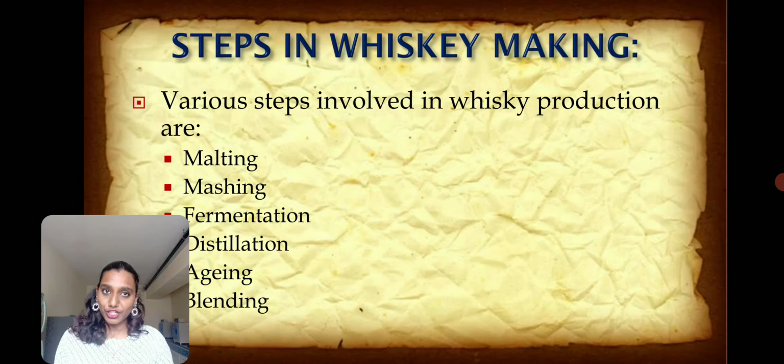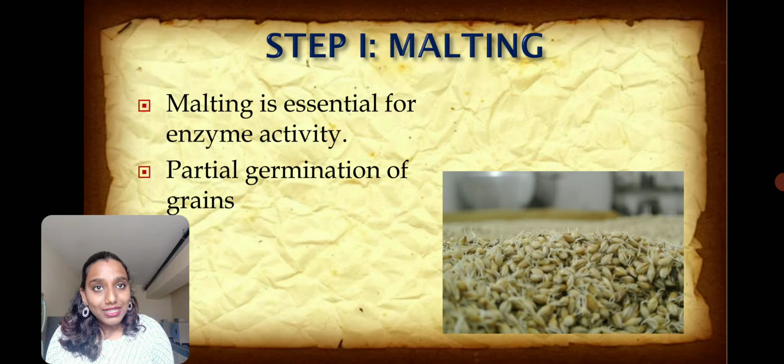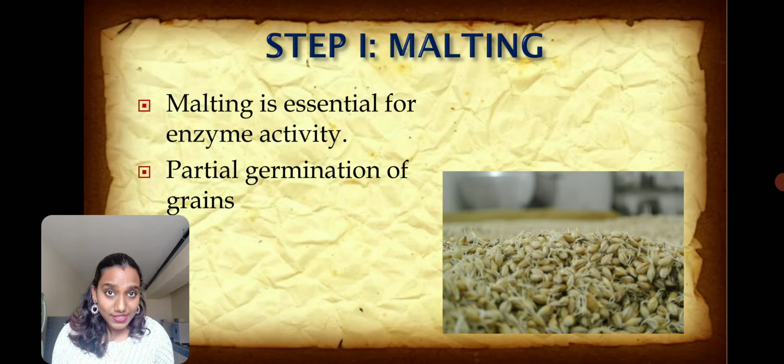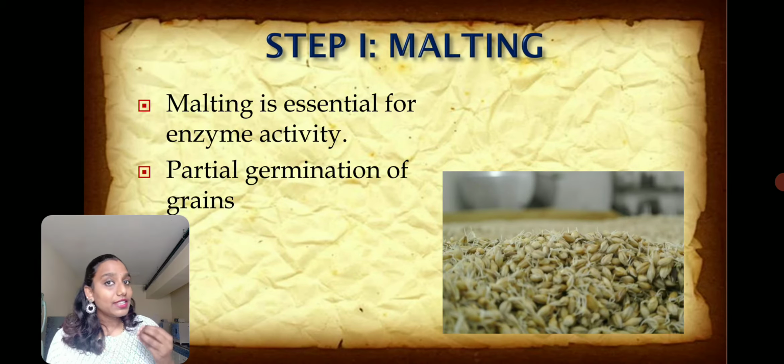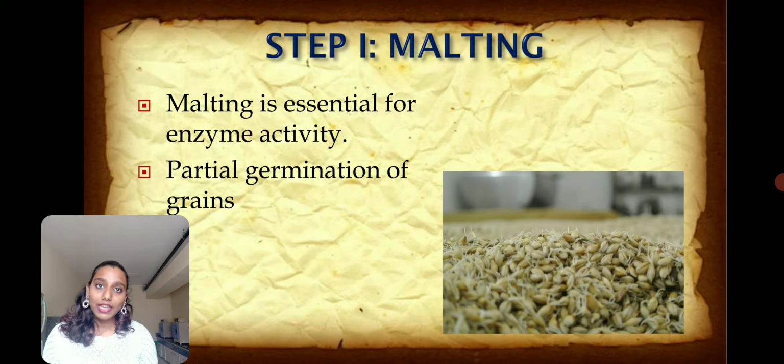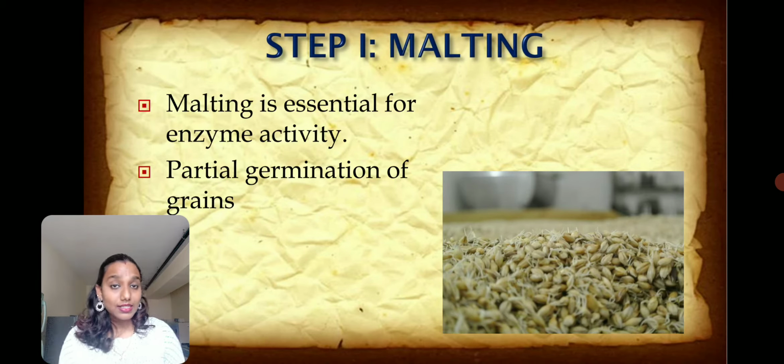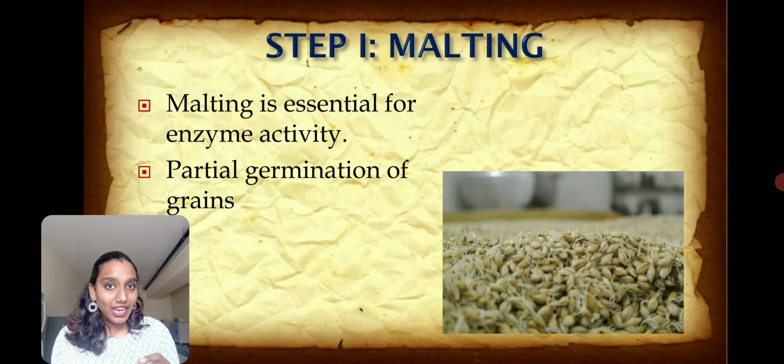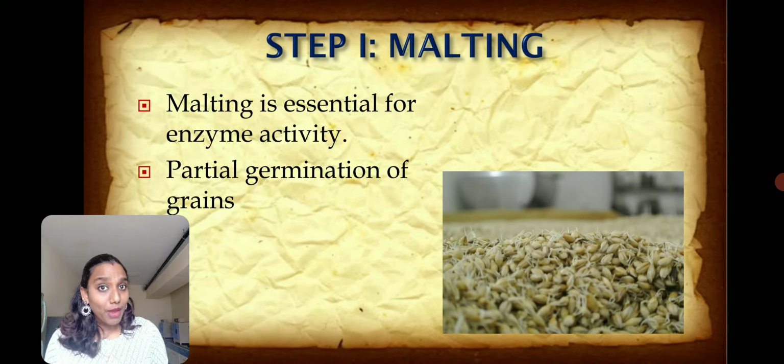The first step is called malting. Malting and mashing we have already seen in our previous video when we did beer production. Malting is a very essential step to activate the enzymes that are present in the grains. Why do we activate these enzymes? Because these grains have a huge amount of carbon source in the form of starch, and there will be proteins as well.